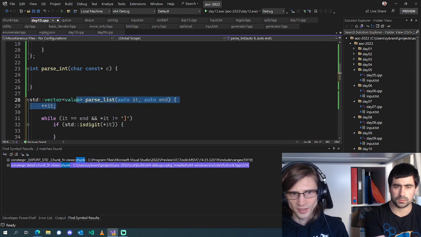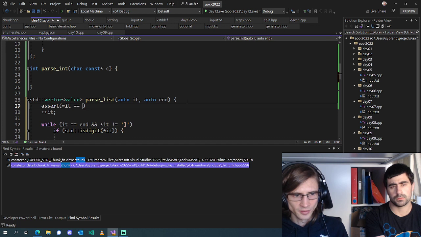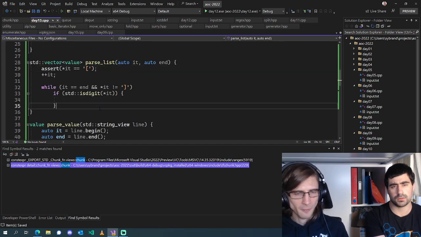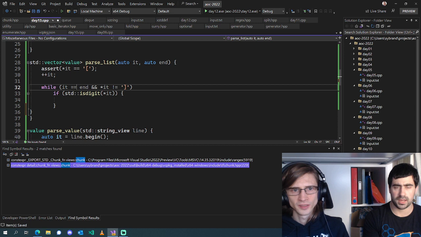Yeah, we could do an assert here, like equals that, just for safety. Also, that first condition is back to front. That first condition is back to front. Yeah. Well, it's not end. Thank you.